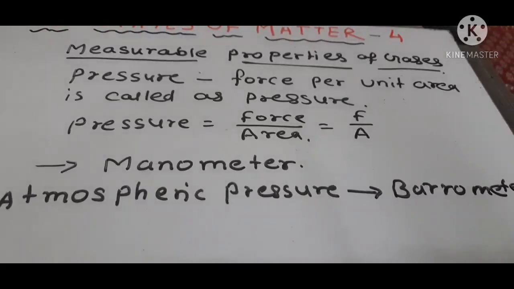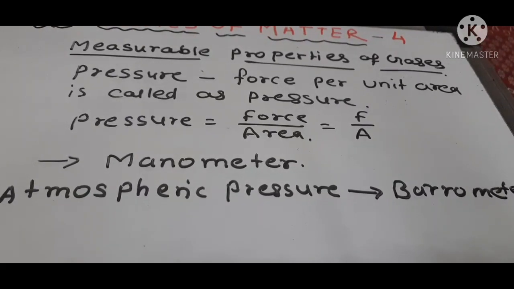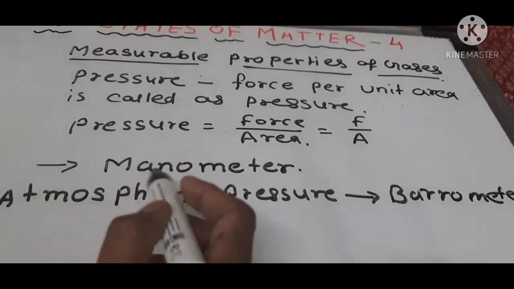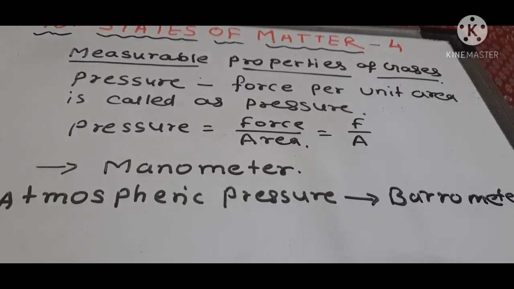Atmospheric pressure is measured by barometer, and normal pressure is measured by manometer.